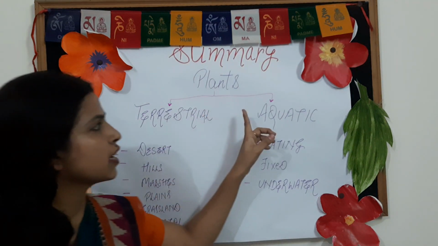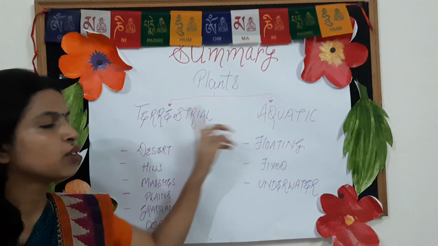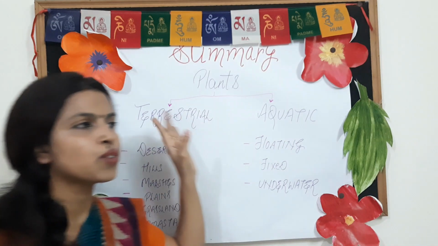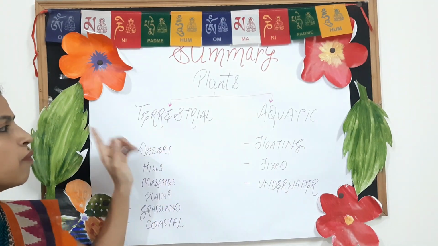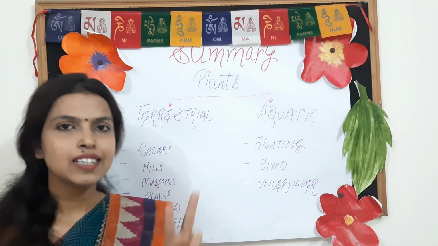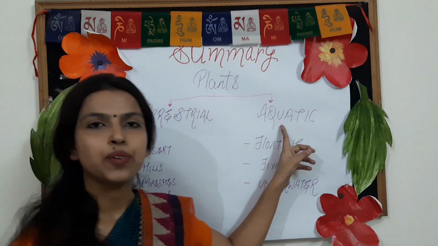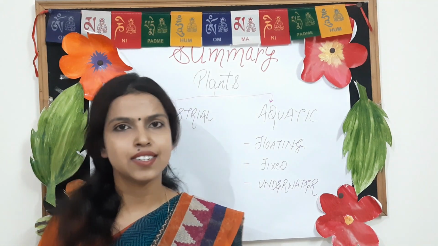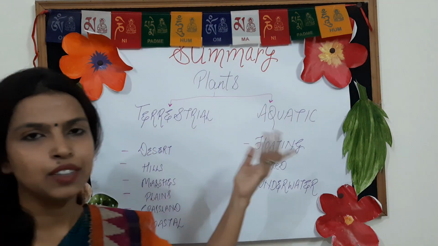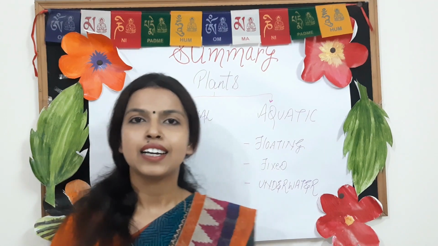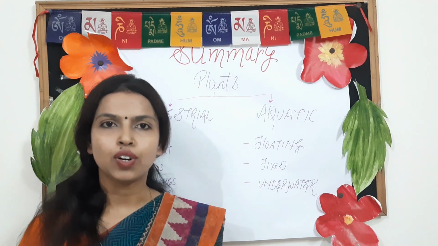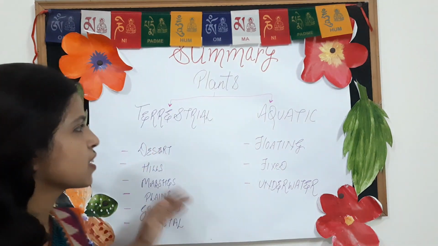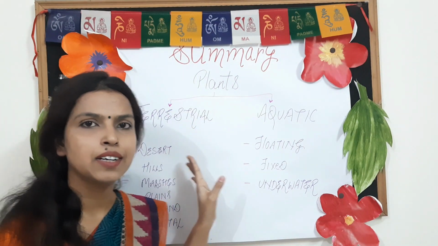So plants can be divided into two broad categories, that is terrestrial and aquatic. Terrestrial plants that grow on land are called terrestrial plants, and aquatic, you can find out from the name itself, those who live in water, those plants are called aquatic plants. So first we will discuss terrestrial plants.